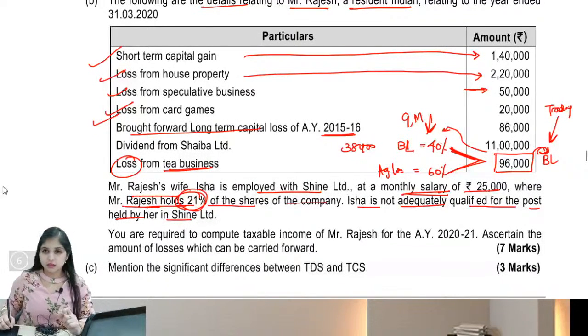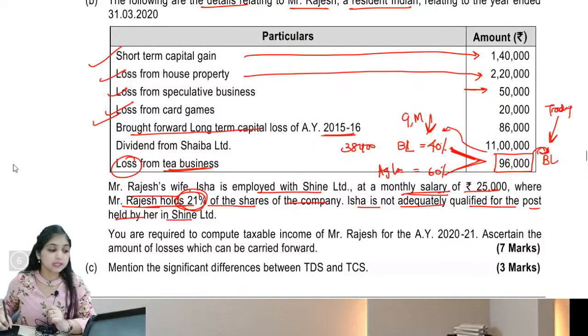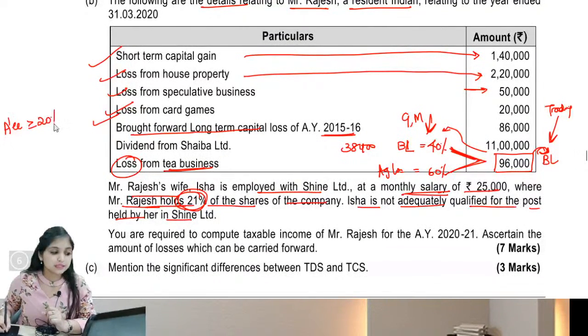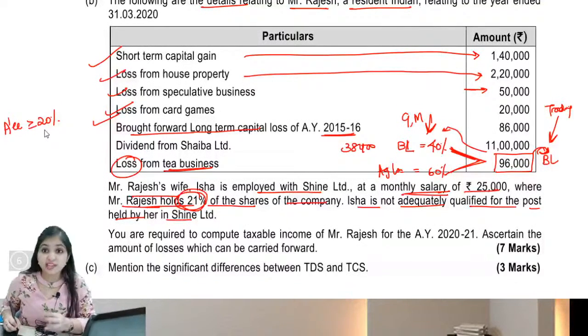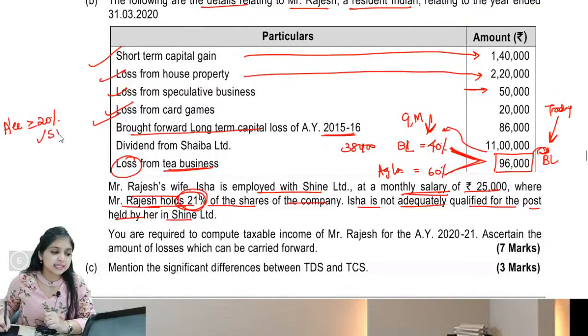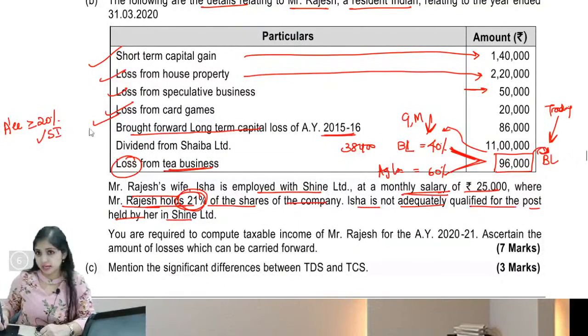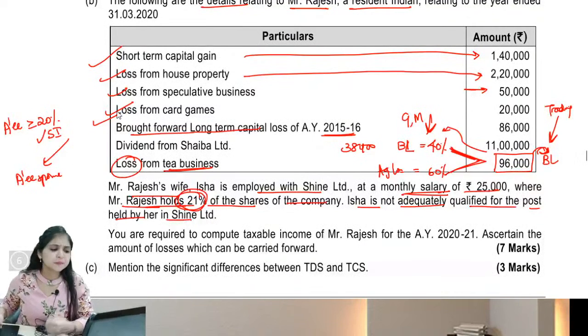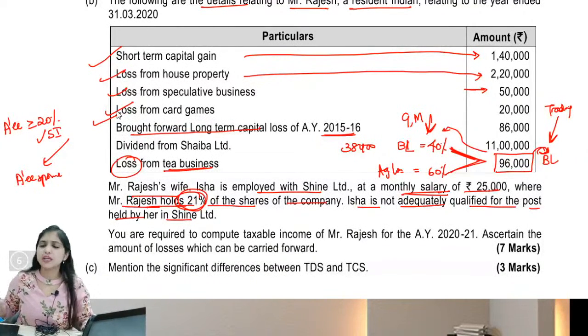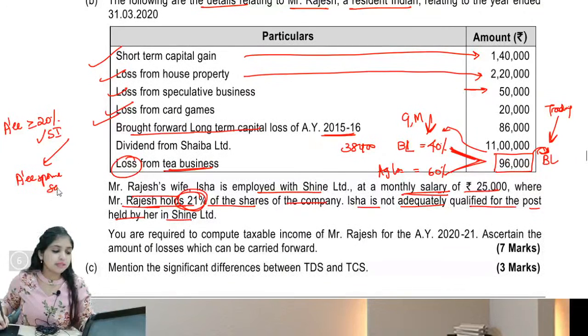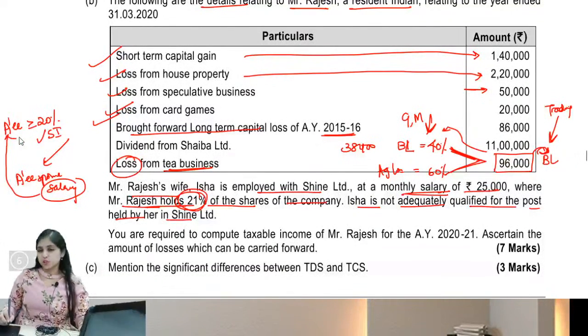This is a concept from the clubbing chapter: if the assessee has at least 20% shares in a company, you say that the assessee has substantial interest in the company. And if the assessee's spouse is employed there without any qualification, knowledge or experience, then whatever salary income the spouse earns will be clubbed in the hands of the assessee.